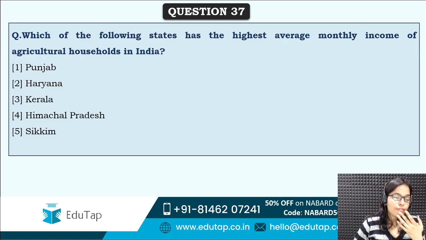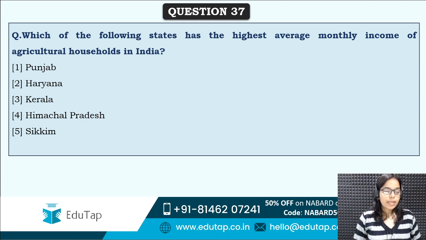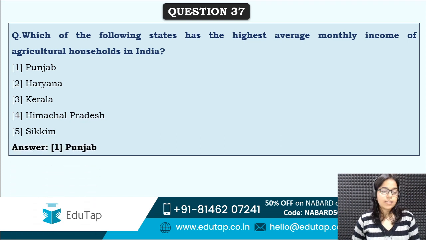Next is, which of the following states has the highest average monthly income of agricultural households in India? So which state has the highest average monthly income of agricultural households in India? Correct answer is, as obvious, it is Punjab. So Punjab has the highest average monthly income of agricultural households.